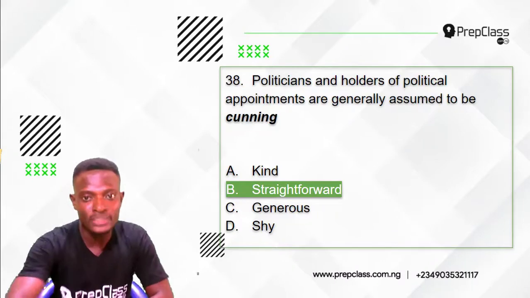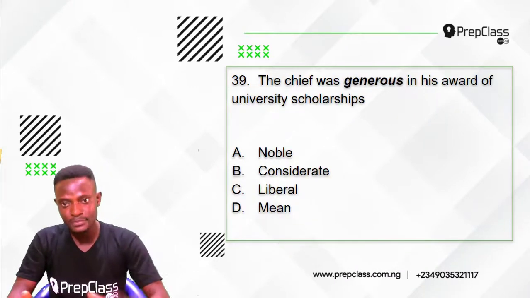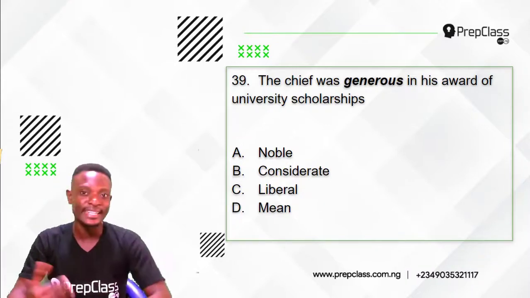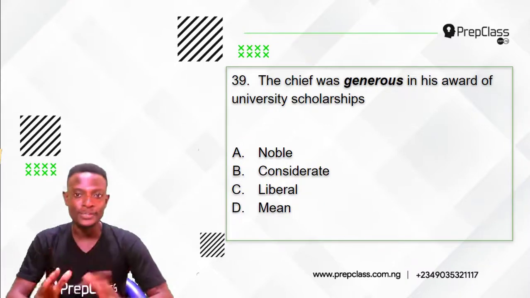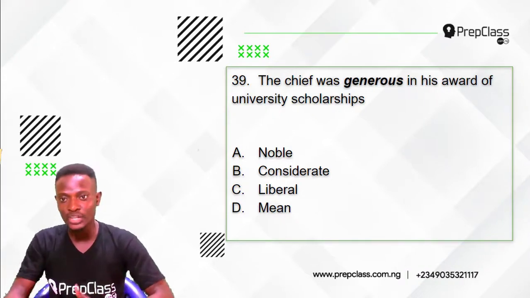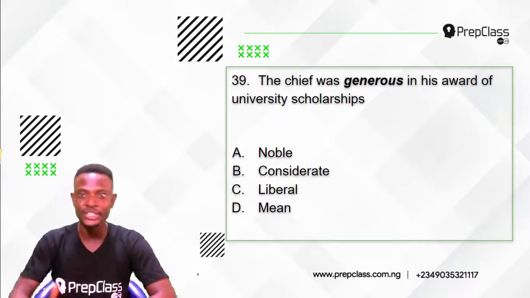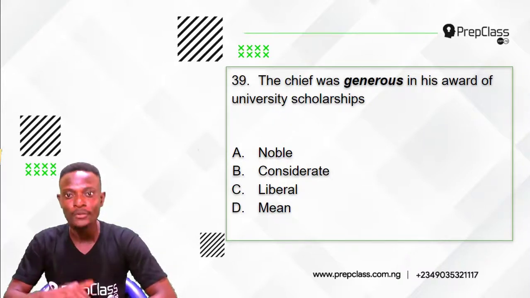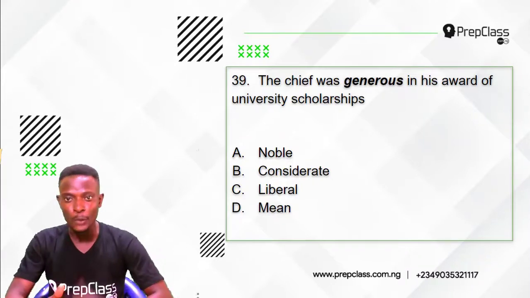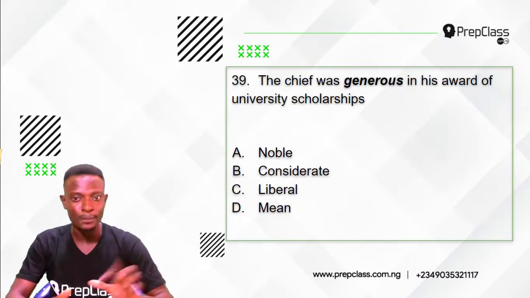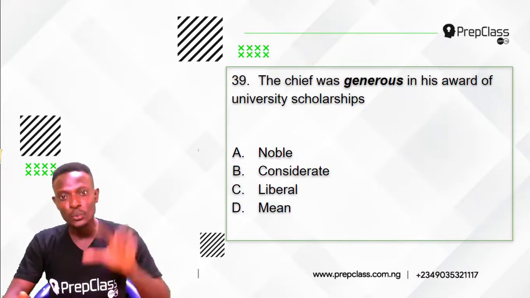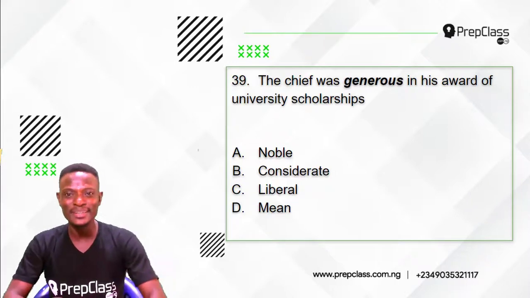Right. Moving on to the next question, question 39. Remember, we have to select the option that is the opposite in meaning to the word in italics. Question 39 reads, the chief was generous in his award of university scholarships. The word in italics here is generous. Option A, noble. Option B, considerate. Option C, liberal. Option D, mean. So which of these options is the opposite in meaning to being generous?